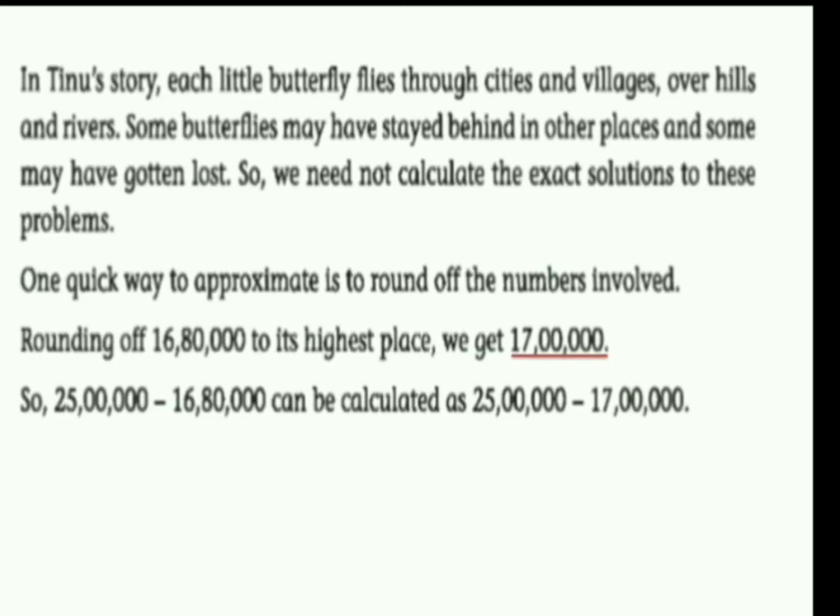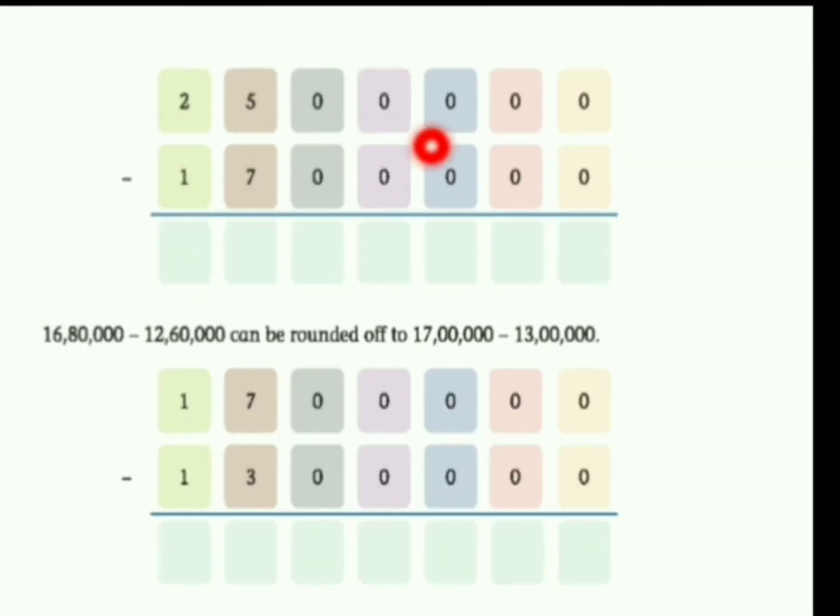In this Tinu story, each little butterfly flies through cities and villages, over hills and rivers. Some butterflies may have stayed behind in other places or may have got lost. So we need not calculate the exact solution to this problem. One way to calculate it easily is to round off. So I just round off 16,80,000 to the highest place. We got the answer as 17 lakh. Now I'm going to round off this number and calculate this. If you are subtracting both these numbers, the answer is 8 lakh.